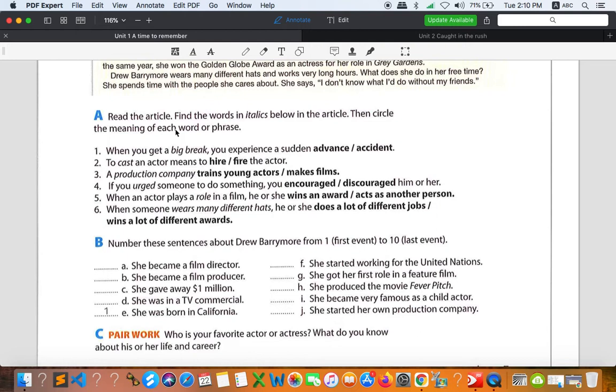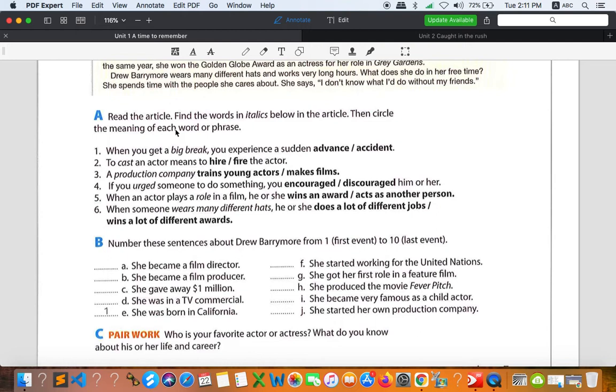A, number 1: when you get a big break, you experience a sudden, so we have two choices, advance and accident. So the answer is advance. Alright, so you can say a sudden advance. Number 2: to cast an actor means to hire or to fire the actor. So the answer is to hire.